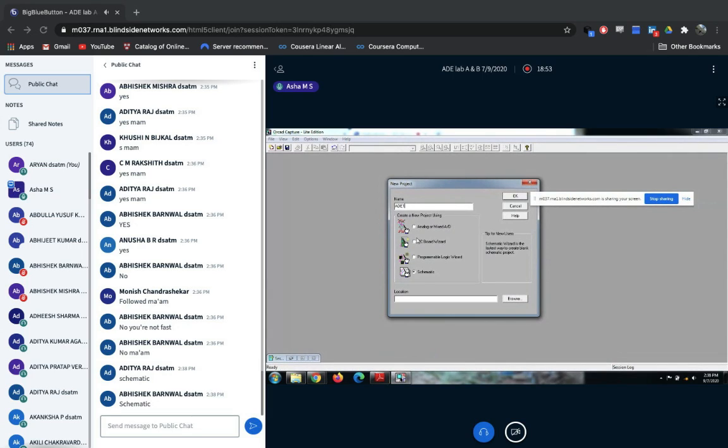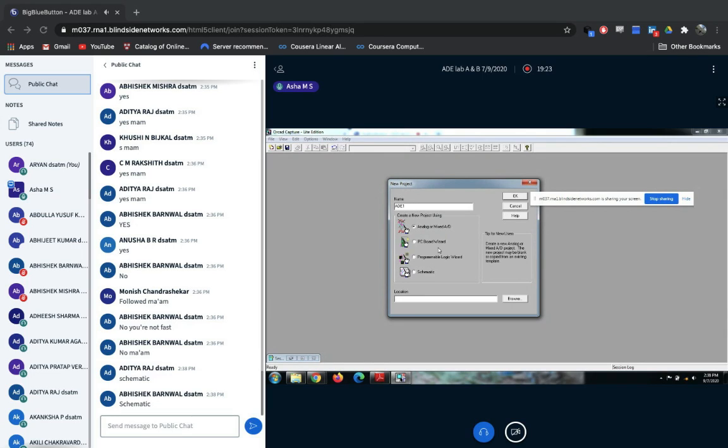So be careful in the exam or in the regular lab whenever you are going to execute the experiment. Always you need to select analog or mixed AD. This point you need to remember. Please keep it in mind. In the name, you have to give one name. Create a new project using. Always it should be analog or mixed AD.